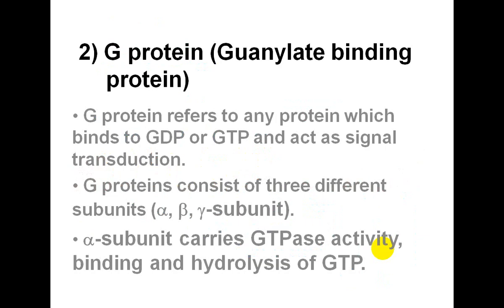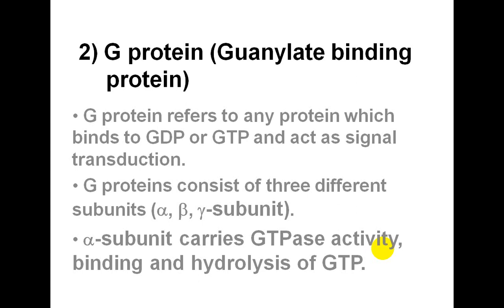So G protein, or guanine nucleotide binding protein, refers to any kind of protein that binds GDP or GTP and acts in signal transduction. As already told, the G protein consists of three different subunits, that is alpha, beta, and gamma.